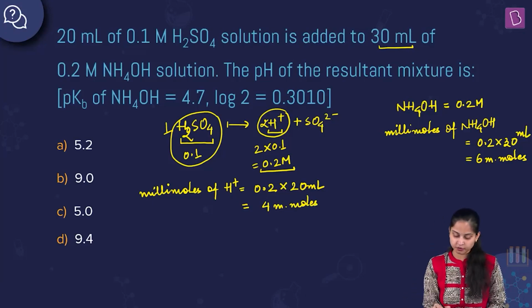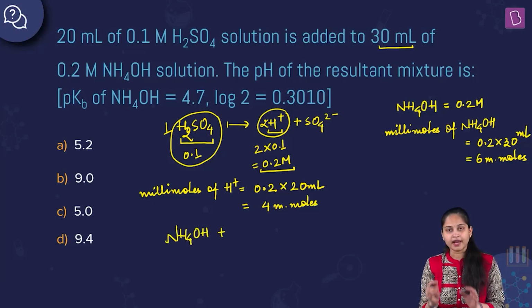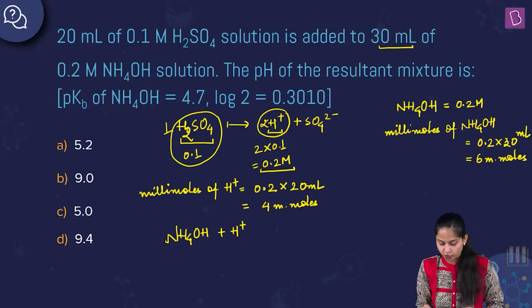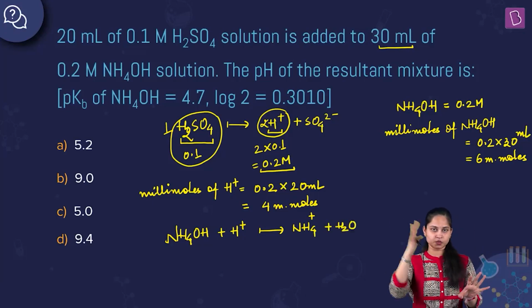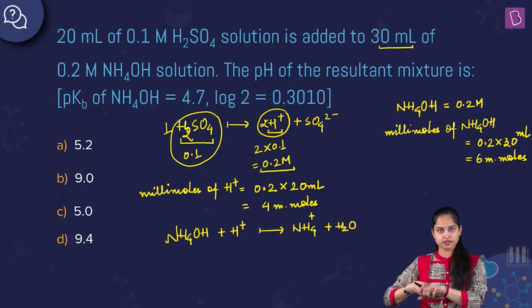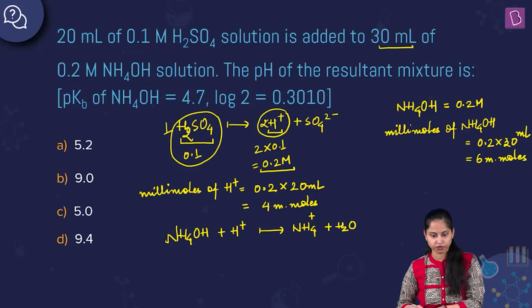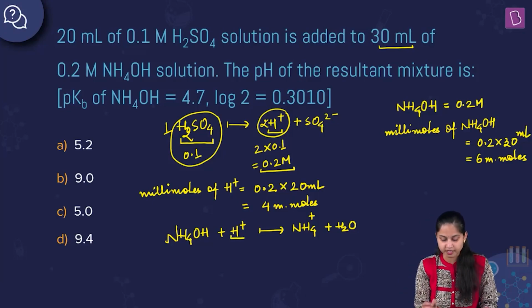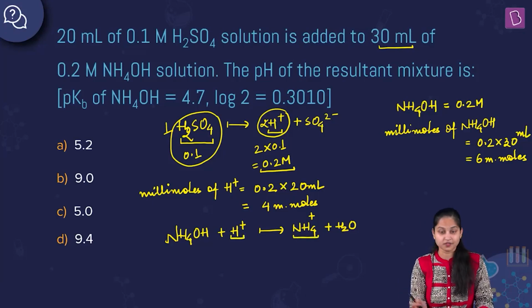Now there is a reaction between weak base NH4OH and the strong acid, and I am only taking the hydrogen ion part of that strong acid, H positive ion basically. So what we are going to get is the salt NH4 positive plus water. So when a weak base reacts with strong acid, there is formation of what? The salt of strong acid, fine, along with the formation of water. So I've considered only the hydrogen ion part, that's why NH4 positive.